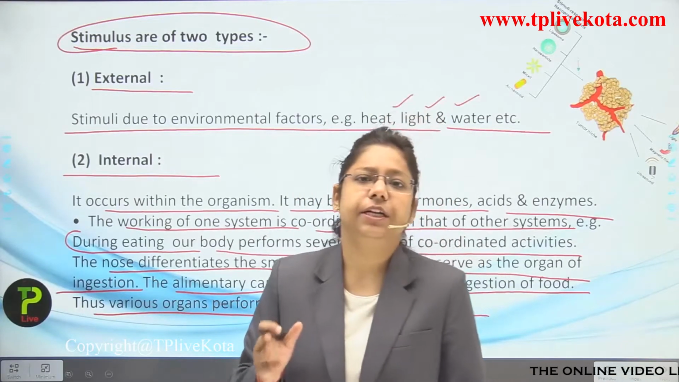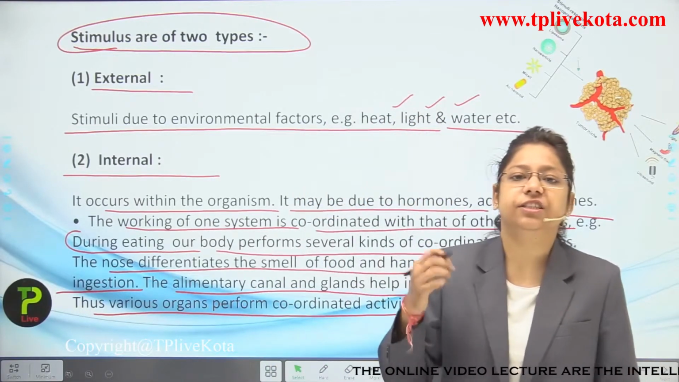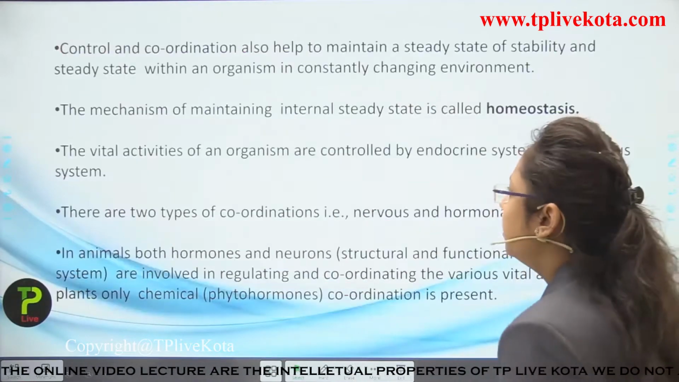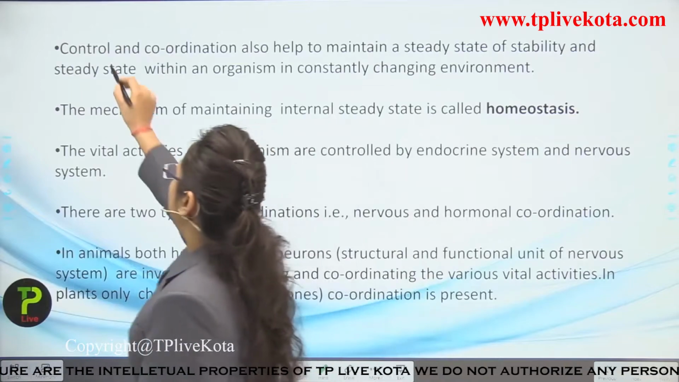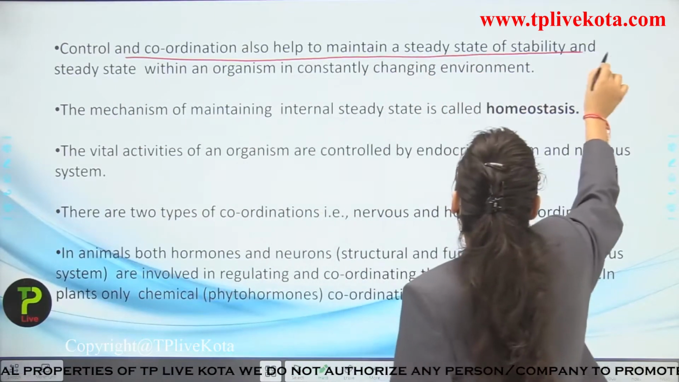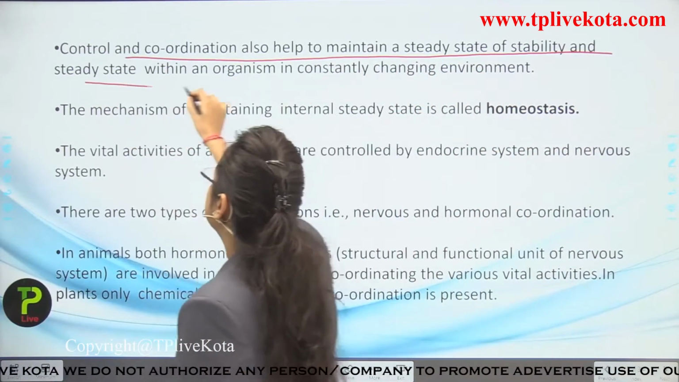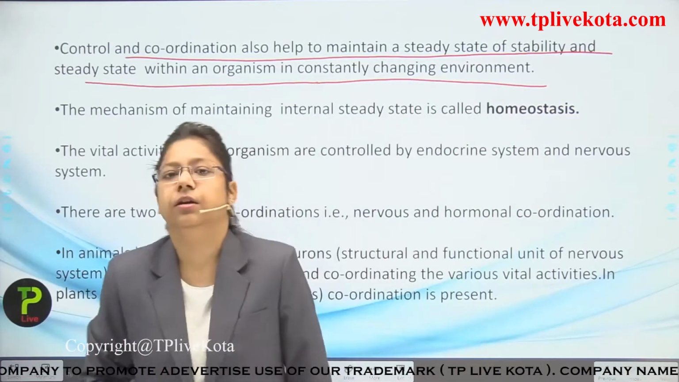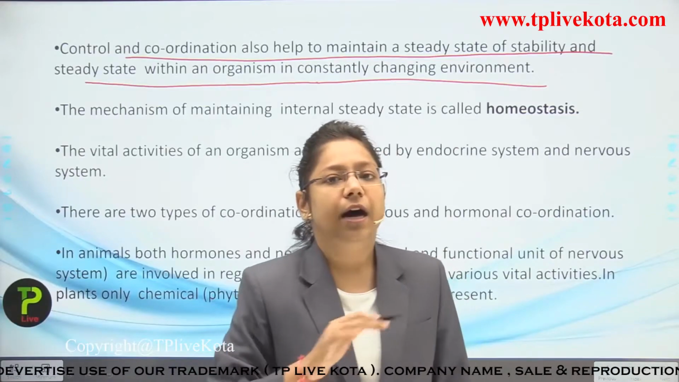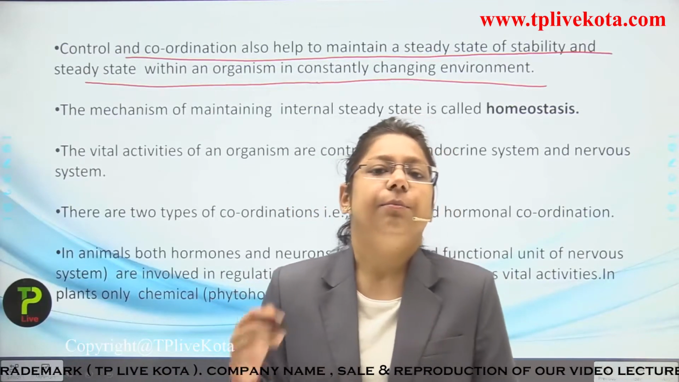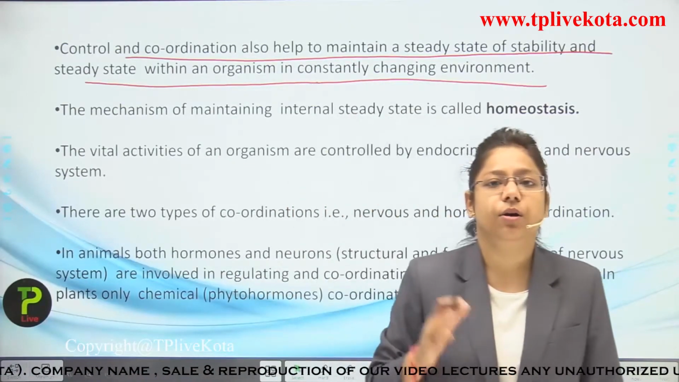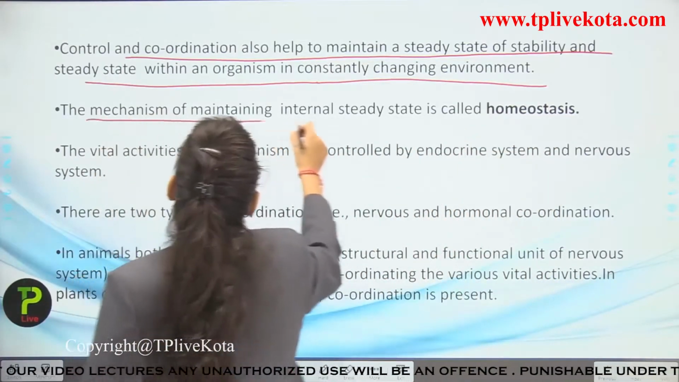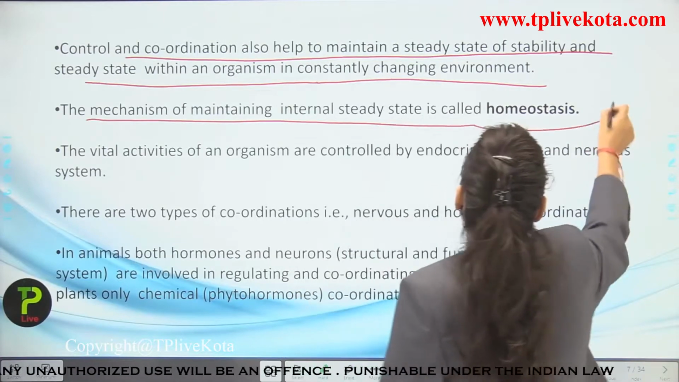All the starch material into glucose, and then it is being synthesized inside our body through the digestive system. Okay students, now next point: control and coordination also helps to maintain a steady state of stability within an organism in a constantly changing environment. So steady state means a constant state which is maintained by a particular human being or a plant while responding to the environment. Next, the mechanism of maintaining internal steady state is known as what?